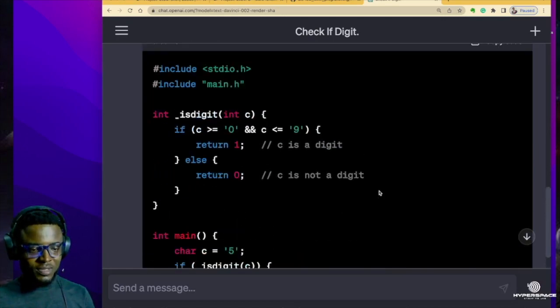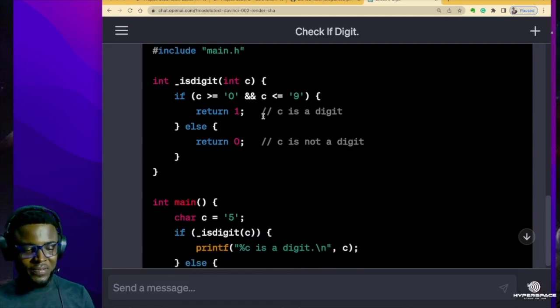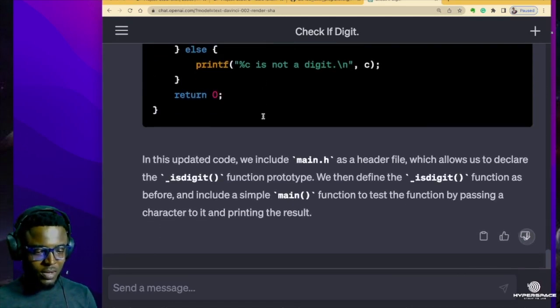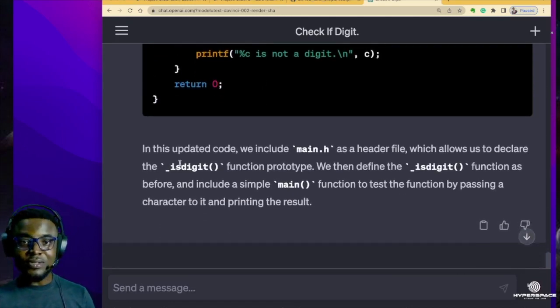Isn't this wonderful? As you can see, having passed that prompt to ChatGPT, it writes the code and includes the header file main.h, including stdio.h, which is a requirement for our code to run. Now we come down here and ChatGPT goes on to tell you that in this updated code, we include main.h as a header file, just as we told it to do.